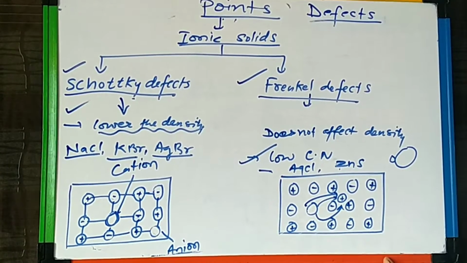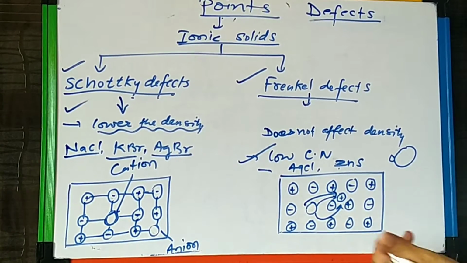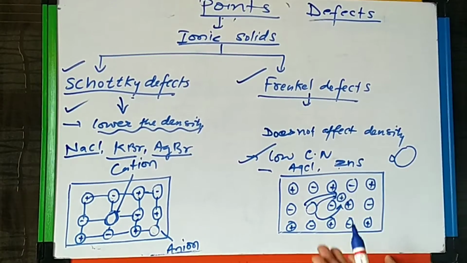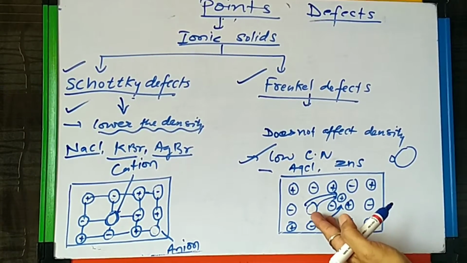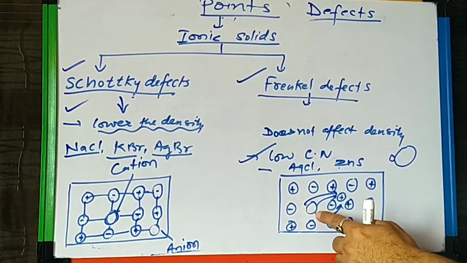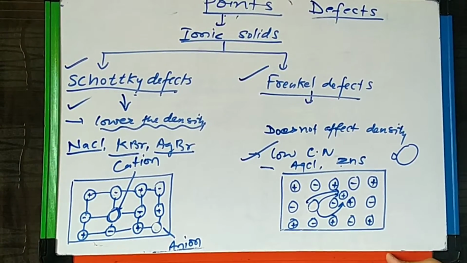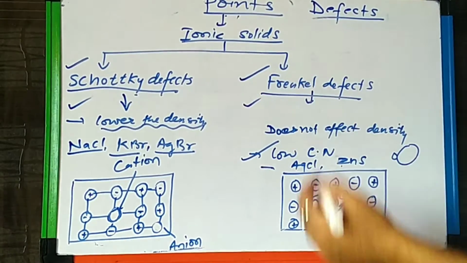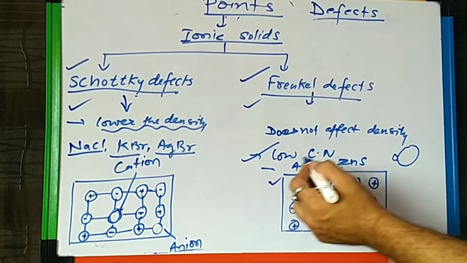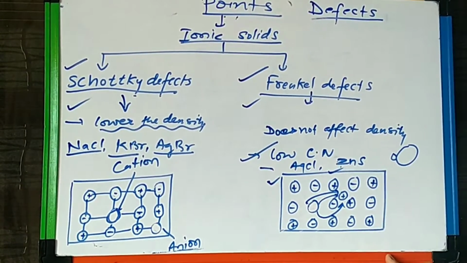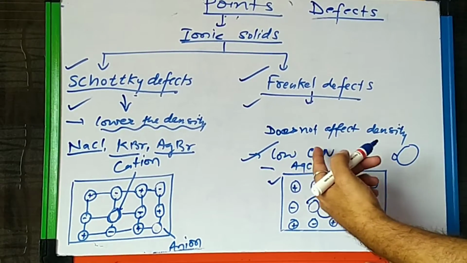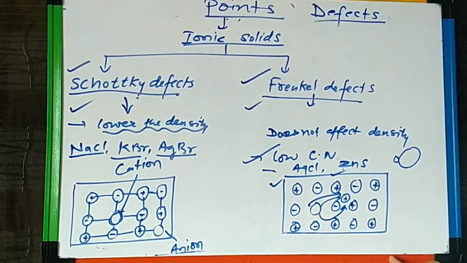So these defects show two types of defects: a vacancy defect where it has moved from, and in the other place an interstitial defect. We call them Frenkel defects, like AgCl, ZnS, salts where the coordination number is very low.